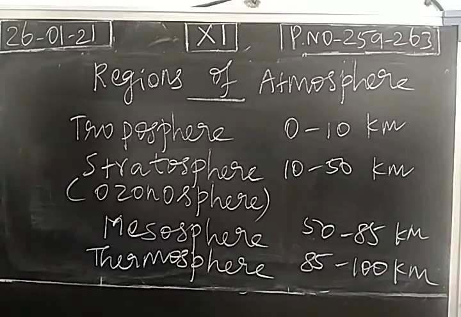One more question is, what is the temperature range and what are the gases available in each region of the atmosphere? You have to remember it. So we have atmospheric air, a mixture of gases, and the atmosphere has different regions based on the distance from the Earth's surface. Mainly we are going to study the pollutions in the troposphere and ozonosphere and so on.